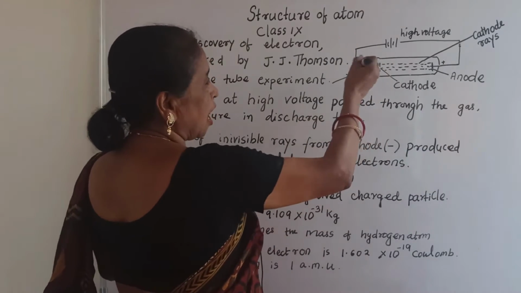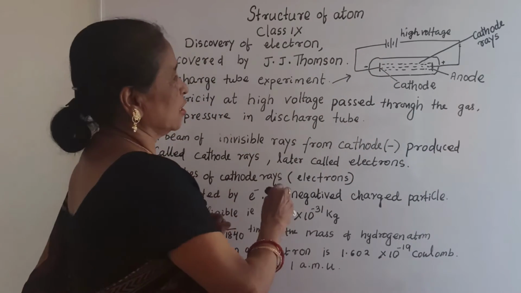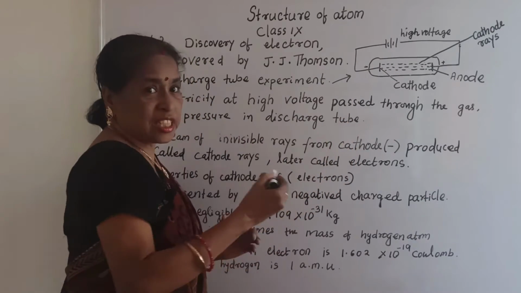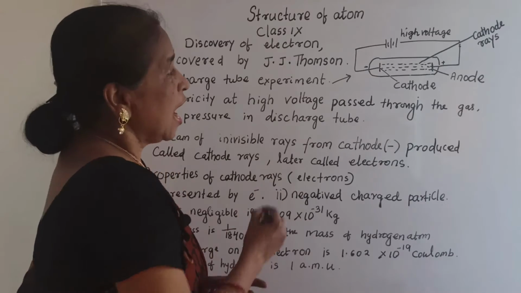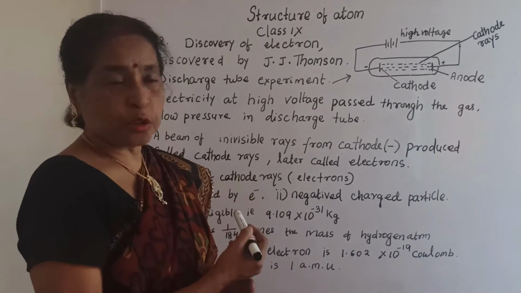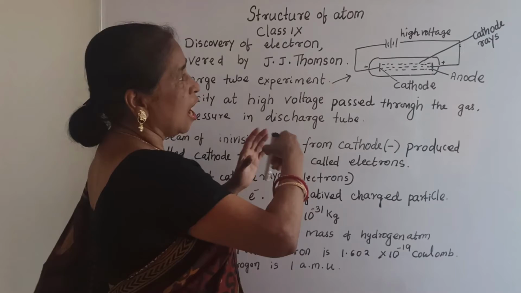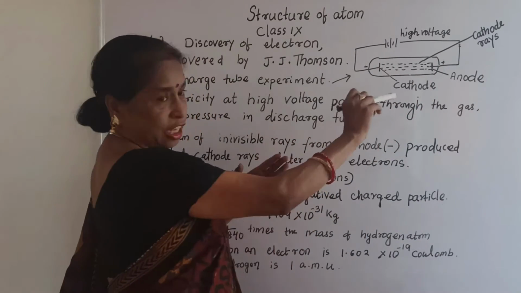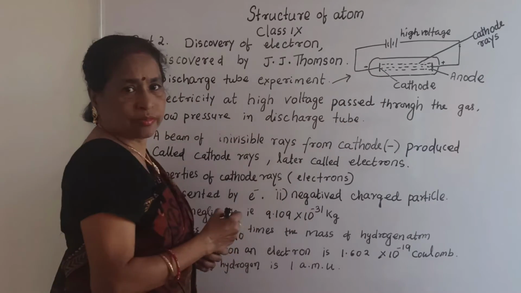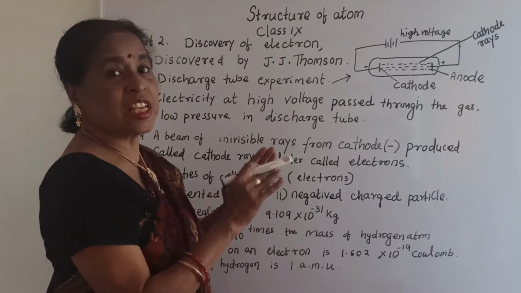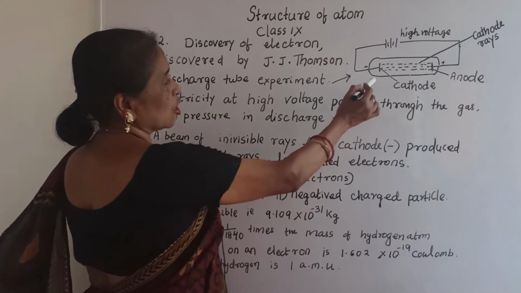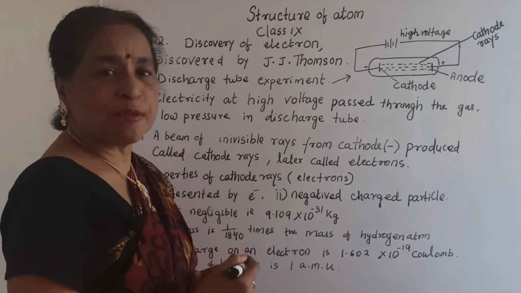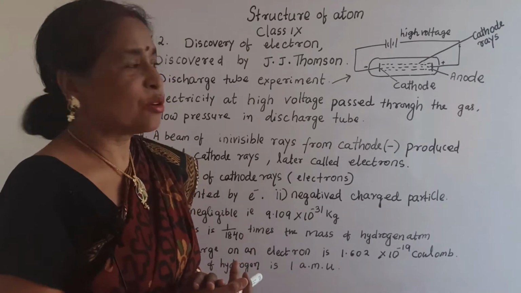When you pass high voltage at low pressure in the discharge tube, some invisible rays come from the cathode towards the anode, and that is why these rays are called cathode rays.